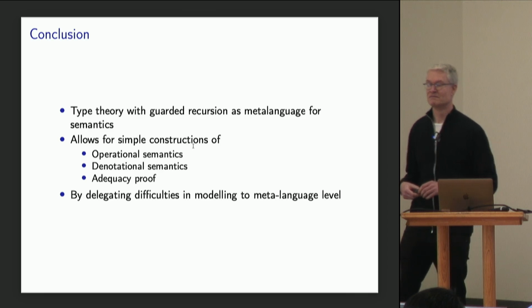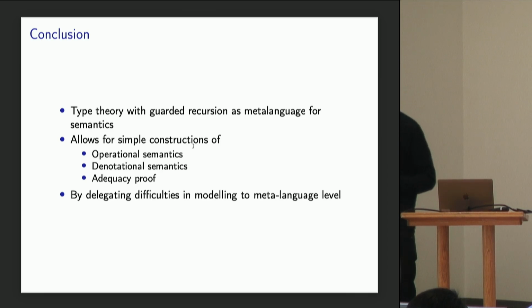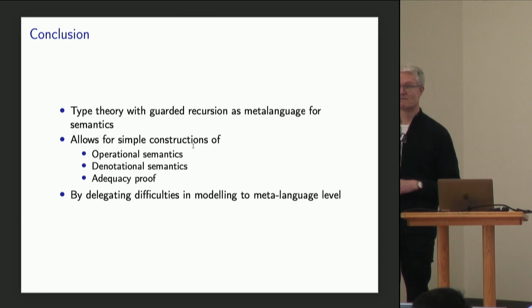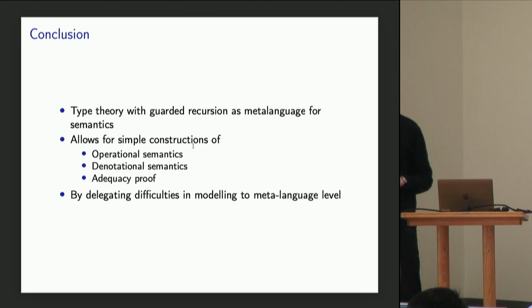So you use guarded recursion to define the operational semantics. How much work would it be to show that the definition of the operational semantics is equivalent to a more naive thing that's just defining it in terms of iteration and limiting the number of unrollings of the loops? So we looked at various different definitions of operational semantics.